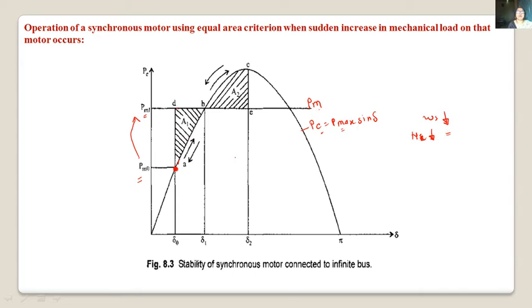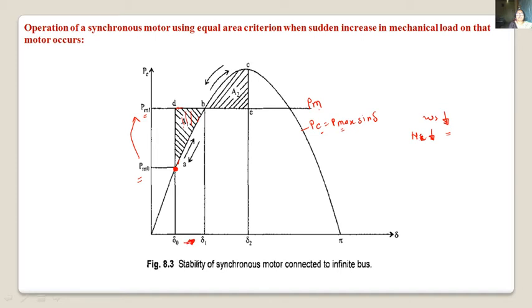Now as this is on the P curve, the del will go on increasing, because the motor is in the deceleration state. PM is greater than PE, so the motor is decelerating and del will go on increasing.